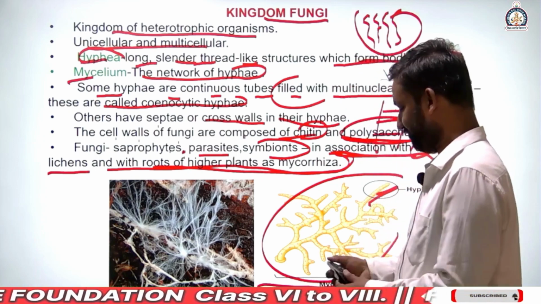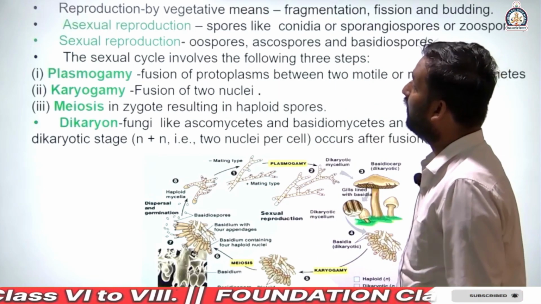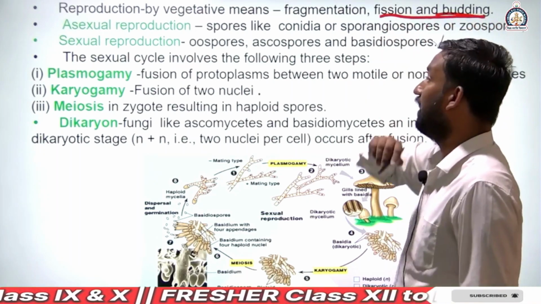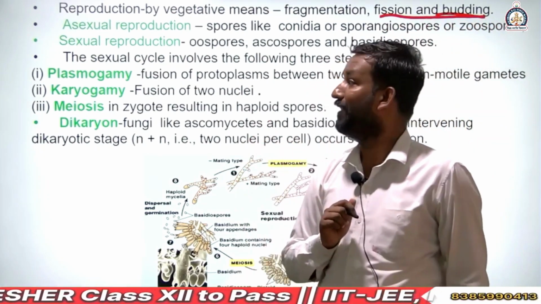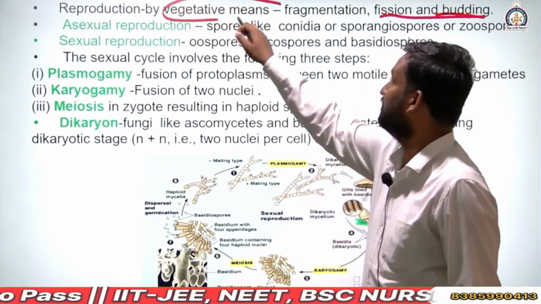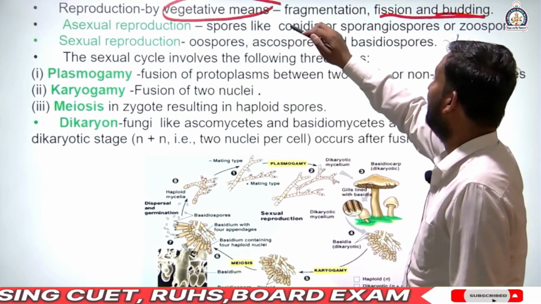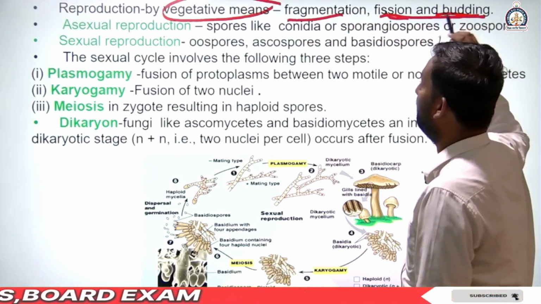Okay, next, reproduction by vegetative means: fragmentation, fission and budding. In fungi, one reproduction method is vegetative. What is the meaning of vegetative? It does not involve reproductive parts, like fragmentation, fission and budding.